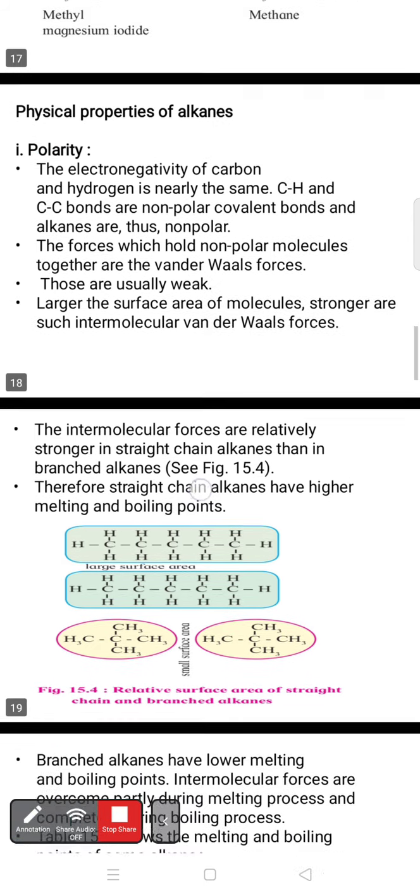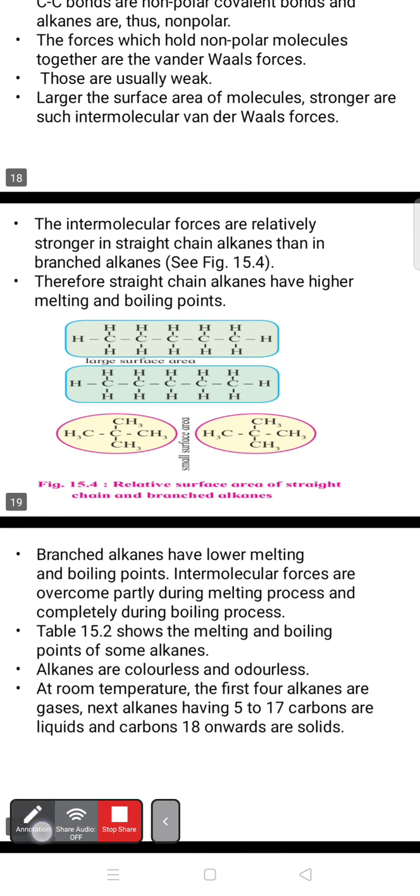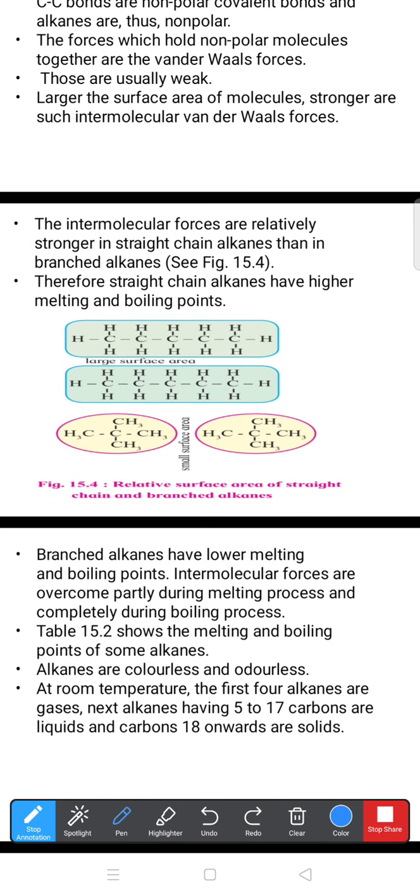In physical properties, next we want to discuss the intermolecular forces. What do intermolecular forces mean? The forces among two or more molecules, as well as between atoms. These intermolecular forces are relatively stronger in straight chain alkanes than in branched chain alkanes.